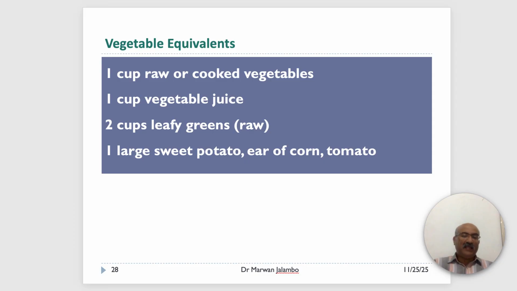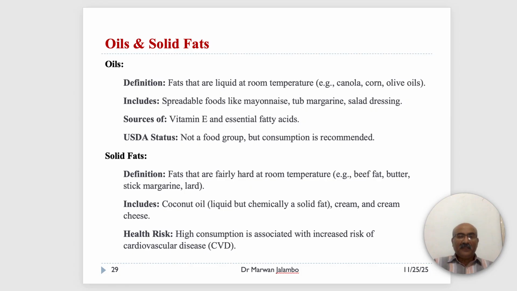So now finally, let's discuss fats, which are broken into 2 categories: oils and solid fats. First, oils. These include fats that are liquid at room temperature, like canola, corn, and olive oil.